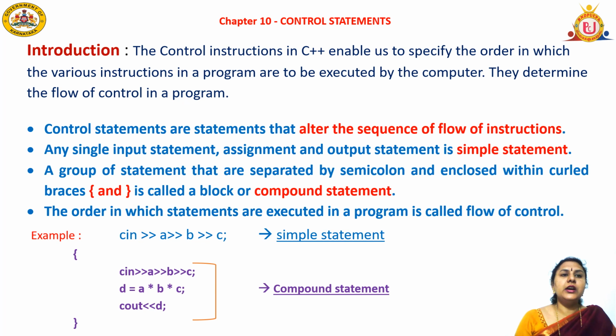Within curly braces, we have the input statement cin >> A >> B >> C. This is called a cascading input statement, meaning more than one variable is going to be read. The second statement is the process D = A * B * C; the third statement is the output statement cout << D.